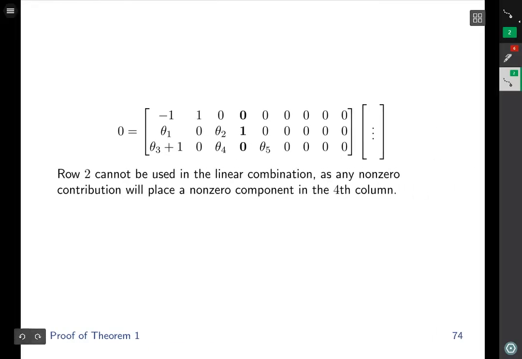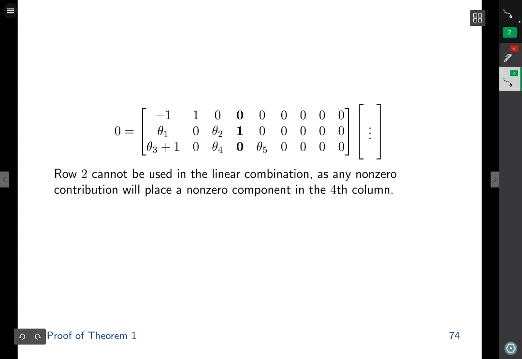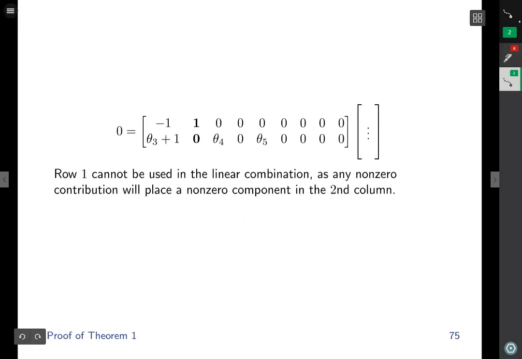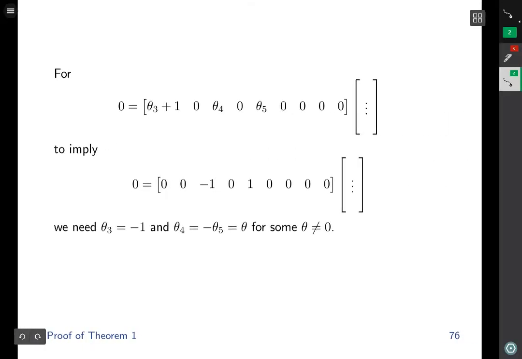Row 4 cannot be used in the linear combination, as any non-zero contribution will place a non-zero component on the 6th column. Row 2 cannot be used in the linear combination, as any non-zero contribution will place a non-zero component on the 4th column. Row 1 cannot be used in the linear combination, as any non-zero contribution will place a non-zero component on the 2nd column. This leaves us with only this row to imply this linear equality. For this implication to be possible, we need this component to be equal to 0.